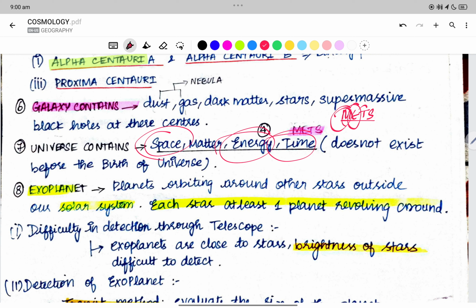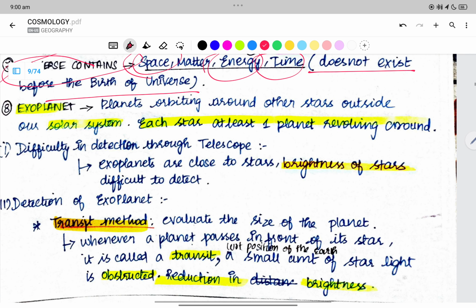Matter, energy, time, space is what the universe consists of. You should not go and write that the universe consists of millions of galaxies. You should write very professionally that the universe contains matter, energy, time, and space. These things do not exist before the birth of the universe.